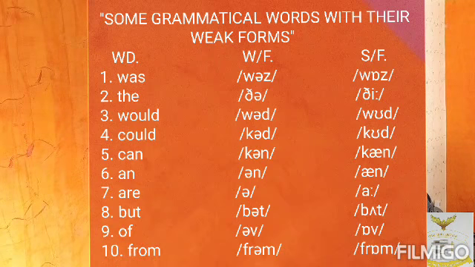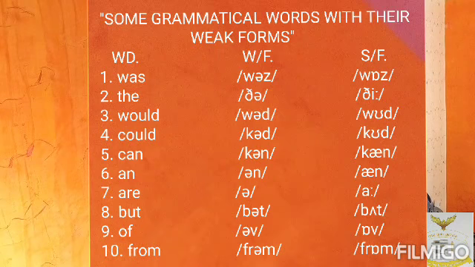Then we have can. The weak form is can, and the strong form is can. We have an. The weak form is an, and the strong form is an. We have are. The weak form is and the strong form is are.